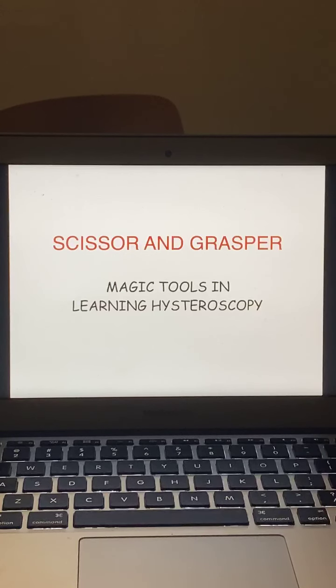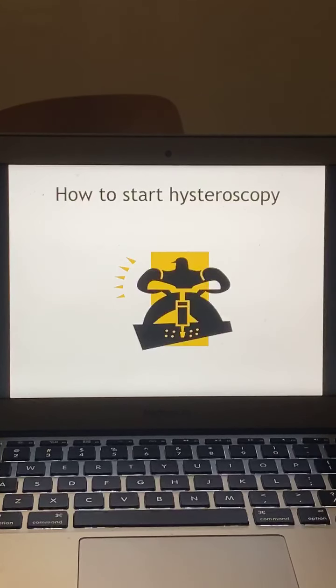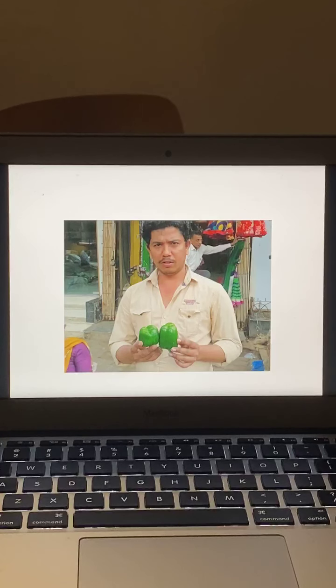Can we go and directly start on a patient? No. You have to practice. Like we practice on a pelvic trainer, we need to practice. So what you can do is go to the market and buy something like this, Shimla Mirchi. It will cost you some 5-10 rupees, and if you have a hysteroscopy setup,